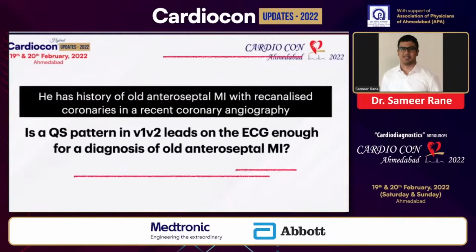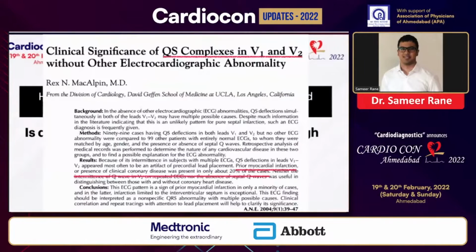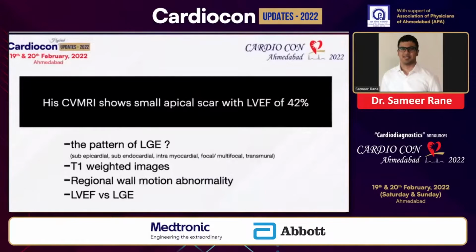Then most of the diagnosis of an old anteroseptal MI is made on the ECG findings of a QS pattern in the precordial leads of V1 and V2. MacAlpine suggested that despite much information in the literature indicating that this is an unlikely pattern for pure septal infarction, such ECG diagnosis is frequently given. There was evidence of LV dysfunction, and this patient underwent a cath, which showed recanalized coronaries. Then his cardiac MRI showed a small apical scar with LVEF of 42%.